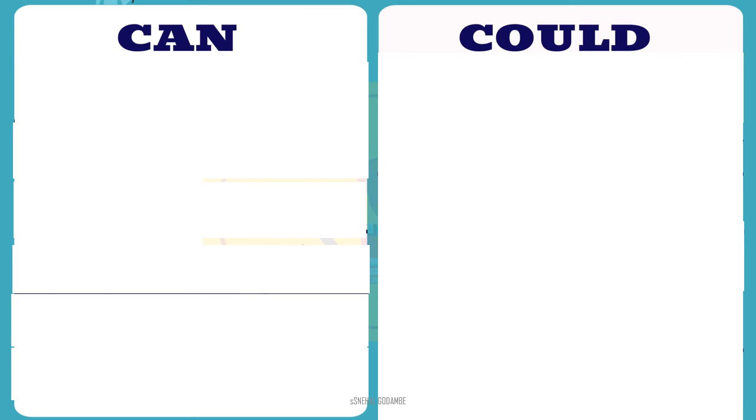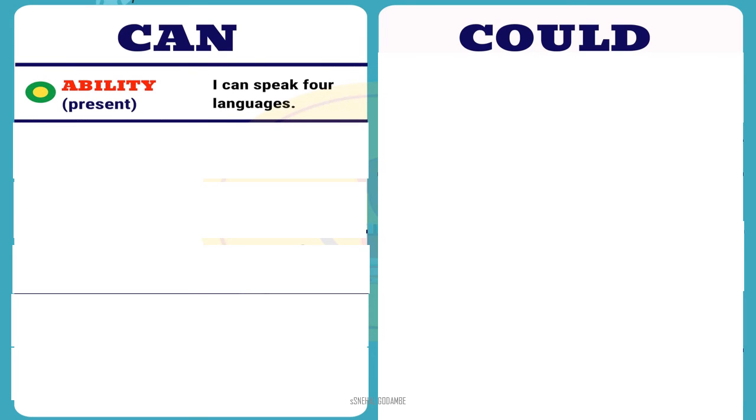Then we will see some more modal auxiliaries, can and could, and how they are used in a sentence. Here, can means ability. I can do this. That is, it shows the ability of a person. I can speak 4 languages.